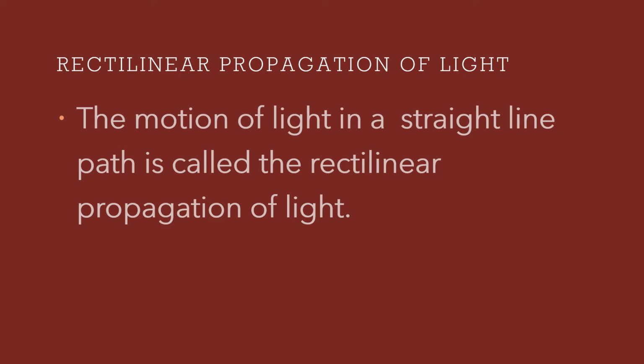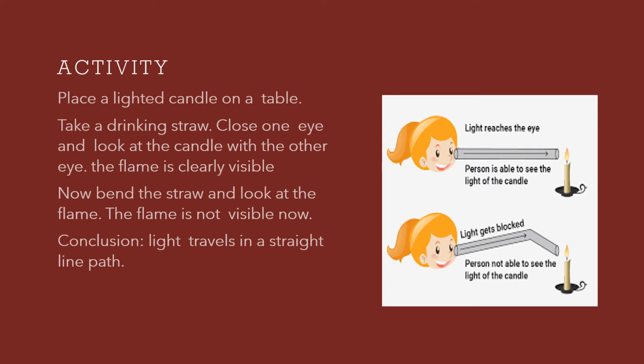How can we explain this phenomenon? We have some activities to tell you about this. What is the activity? Place a lighted candle on a table. You have to light the candle just as it's shown here. Take a drinking straw and close one eye. This eye has to be closed and you look through the straw with the other eye. So the flame is clearly visible. You can see the flame of this candle because the light can enter through the straw.